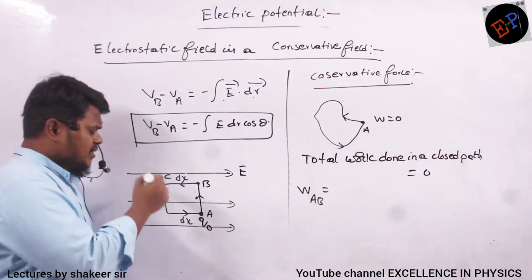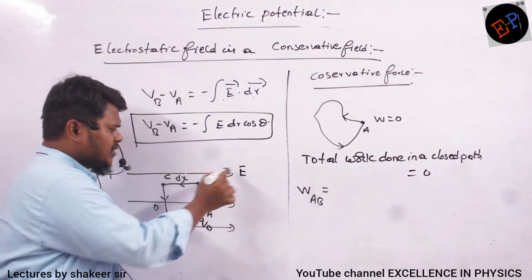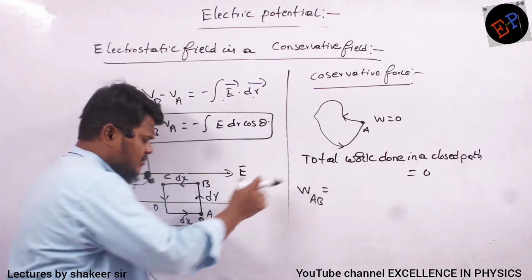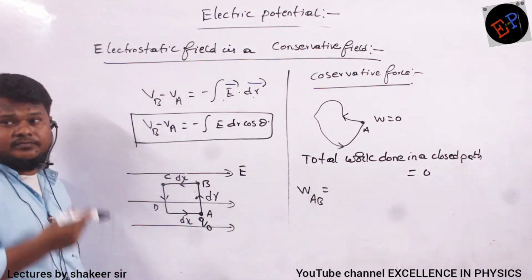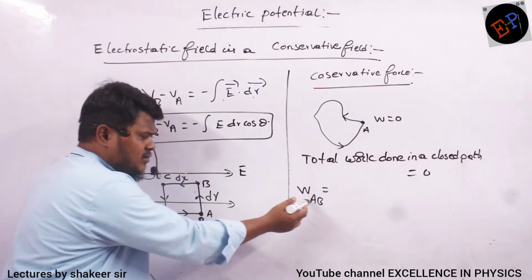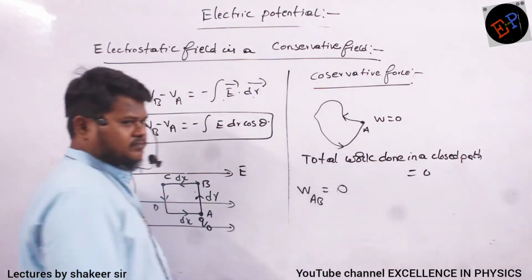I am starting from A, I am reaching up to B. So dr is in which direction? dr is perpendicular to the direction of the electric field. The electric field is horizontal, but I am moving vertically. So what is the angle between E and dr? 90 degrees. So cos 90 is 0. So what is the work done to travel from A to B? 0. Are you able to understand why we got 0?